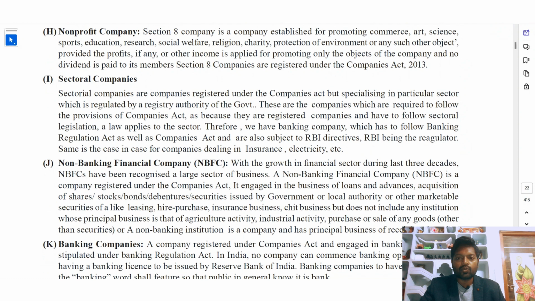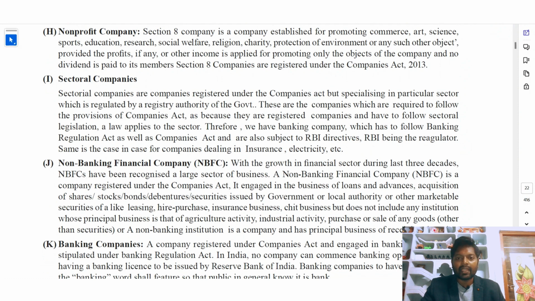These are companies which are required to follow the provisions of the Companies Act as they are registered companies, and they also have to follow the sectoral legislation. As the law applies to that sector, they have to follow both regulations: one is the Companies Act regulations and the other is the particular sector's regulations.